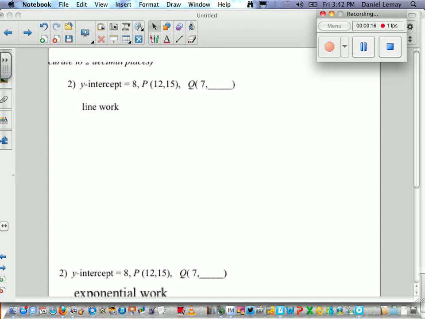The first thing they want us to do is develop a linear model, a y equals mx plus b model, based on this information, and then make a prediction. I thought I'd walk through this one for you. So, what they told us here